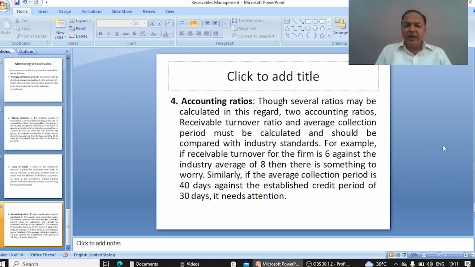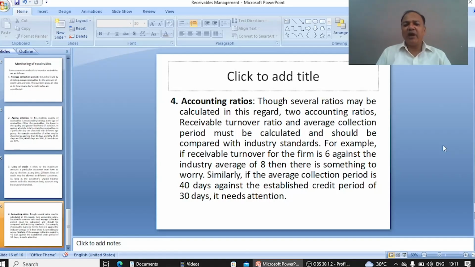For example, if the receivable turnover for the firm is 6 against the industry average of 8, then there is something to worry about. Similarly, if the average collection period is 40 days against the established credit policy of 30 days, it needs attention. Simply, why do we prepare the ratio?